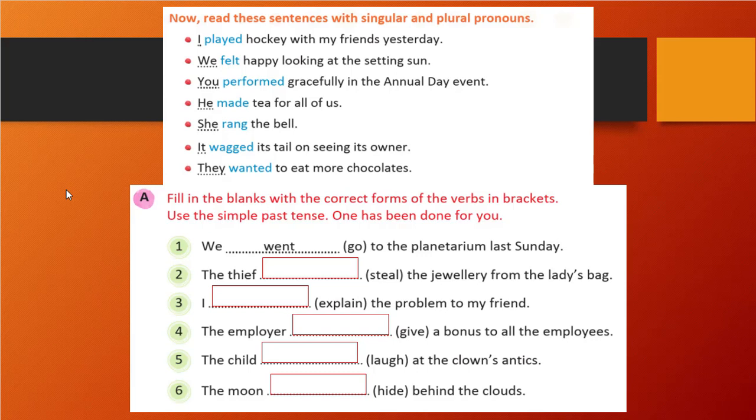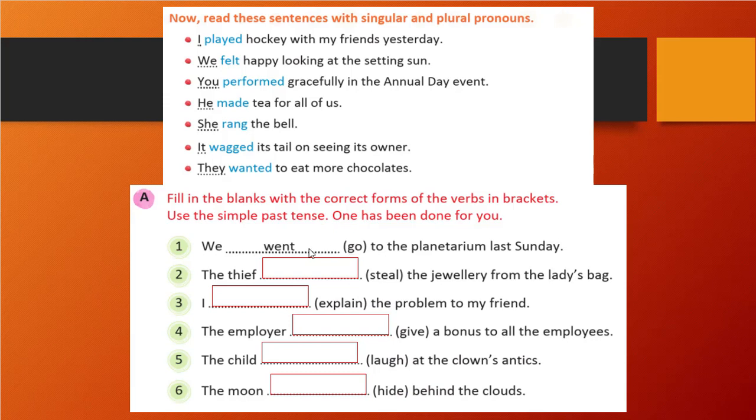So here you see in brackets, all of the verbs are given. What we need to write in the blank space? We just need to write it in the second form of the verb. Here they have mentioned simple past tense, so whenever simple past tense is there, we will simply write the verb in the second form. We will write the simple past form of the verb. That is the task here. So nothing is a big deal.